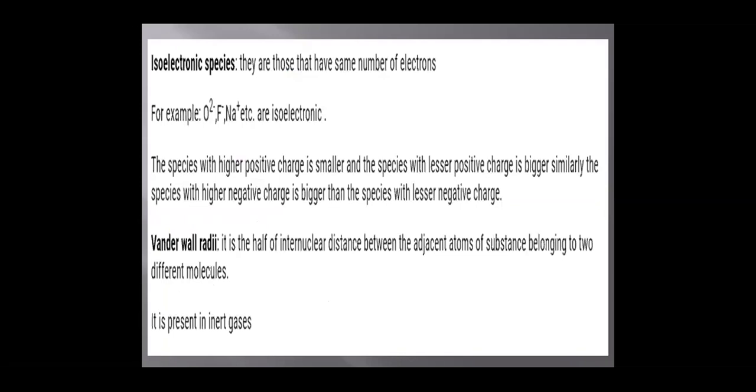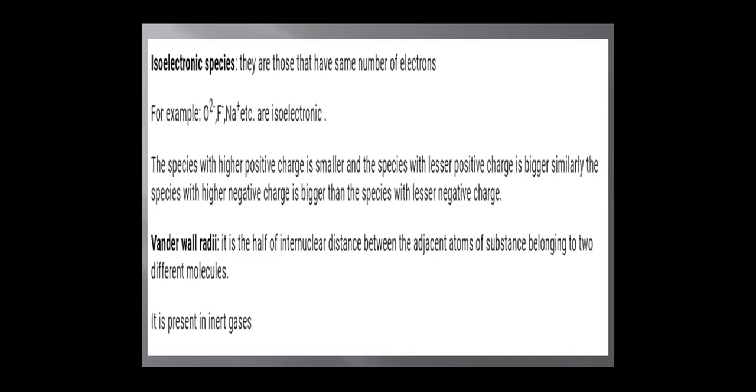Isoelectronic species are those that have the same number of electrons. For example, O2 minus, F minus and Na plus, etc. These anions and cations are isoelectronic because they have the same number of electrons even though they differ in their atomic number. The species with higher positive charge is smaller, and the species with lesser positive charge is larger in size. Similarly, the species with higher negative charge is bigger, and the species with lesser negative charge is smaller in size.